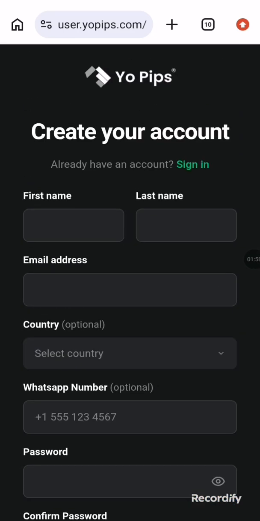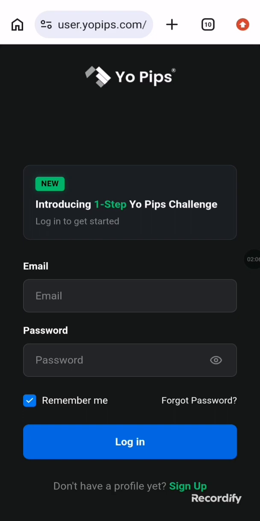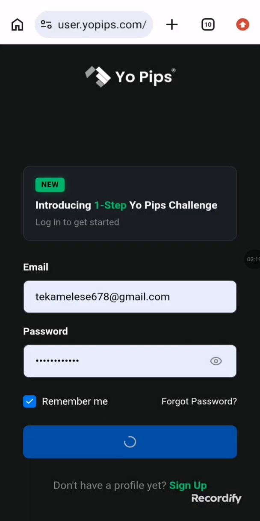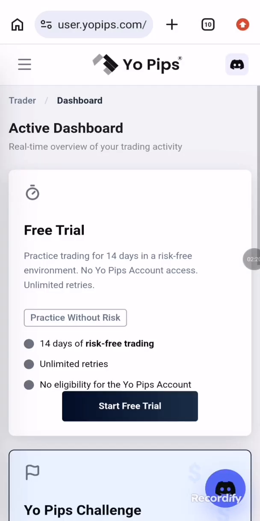Once you register, go to your email and verify your email. After that, you come here, sign in, and put your email address and your password.